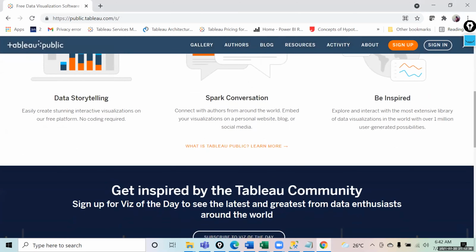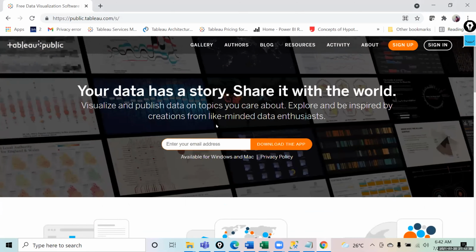Amit, I can use my desktop version, right? Because I already have this. Do you have a license or is it a 15 days trial? I have a 1 year license, 6 months already over. I have 6 months left. Then you can use that also, that's totally fine. Do we need to upgrade to the latest version? What version are you following right now? We have the 2021 version with us. Okay, it's more or less the same, so there is no big difference.